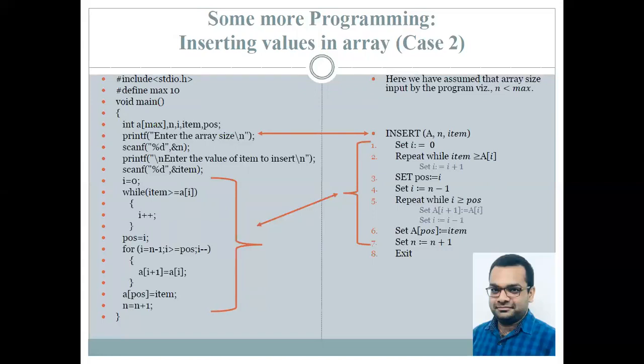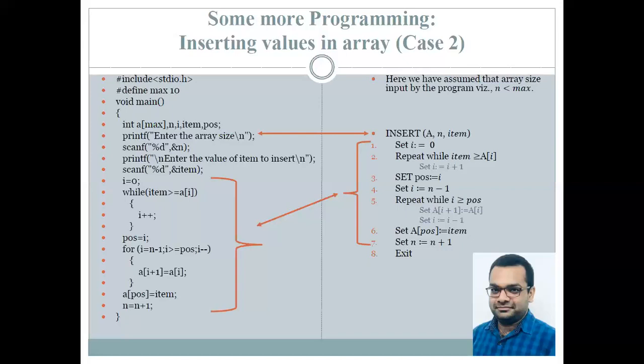Very important point over here, we have not specified the position at which this item will be inserted. Why? Because that position needs to be found out using the program. Okay. So in parallel, onto the program side, we have the printf statement asking one to enter the array size. We get that entered from the scanf statement. Now we are asking the user to enter the value of the item that needs to be inserted, and that is read using the scanf statement.